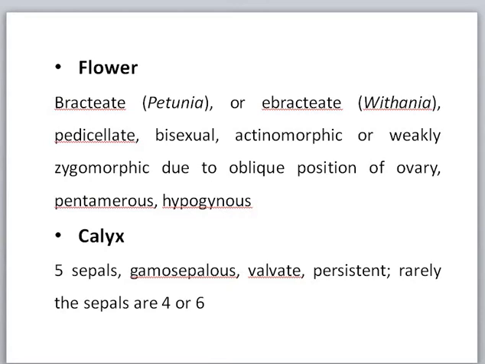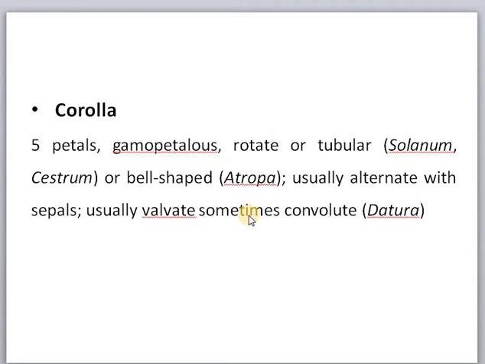Coming to calyx, they are formed of 5 sepals. They are gamosepalous. Estivation is valvate and the calyx is persistent. If you see the tomato, you can see the calyx is attached on the surface. If you see the brinjal, the calyx is attached to the fruit as a cap. So that is called persistent calyx. In some plants, they have 4 to 6 sepals. So calyx is mainly formed of 5 sepals. Rarely they are formed of 4 to 6 sepals.